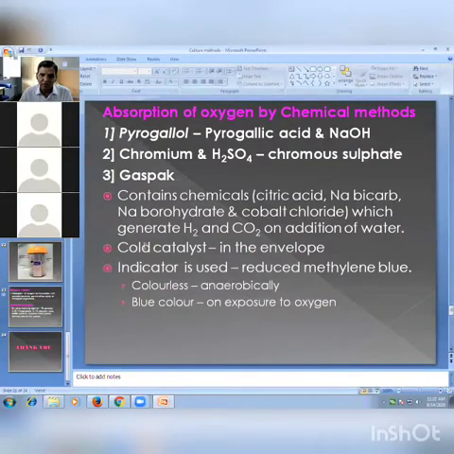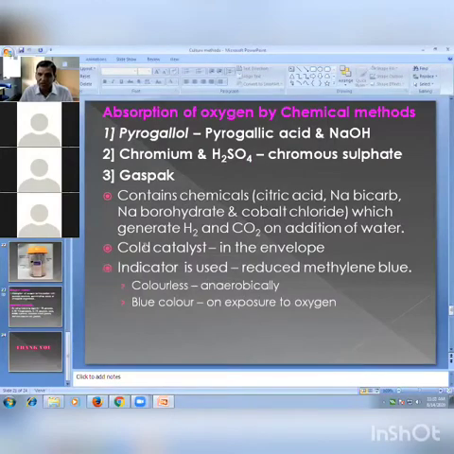So we use a gas pack jar. It contains chemicals; commercial sachets are available. In that sachet, citric acid, sodium bicarbonate, sodium borohydride, and cobalt chloride are present. They generate hydrogen and CO2 on addition of water. Just cut the sachet and add it into the water, and whenever you add these chemicals into the water, hydrogen gas is generated and carbon dioxide is generated. Hydrogen reacts with the remaining oxygen present in the jar, and water is produced, again creating an anaerobic condition, the absence of oxygen. A cold catalyst is also present in the envelope.